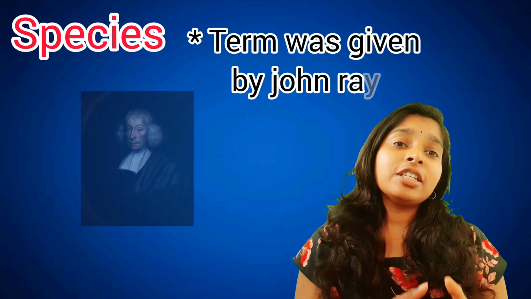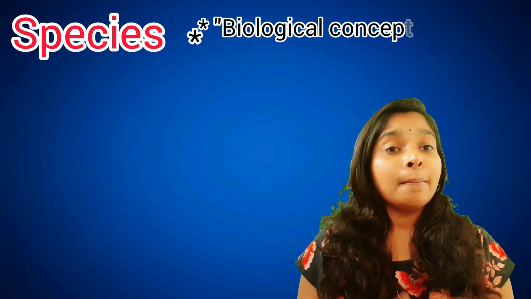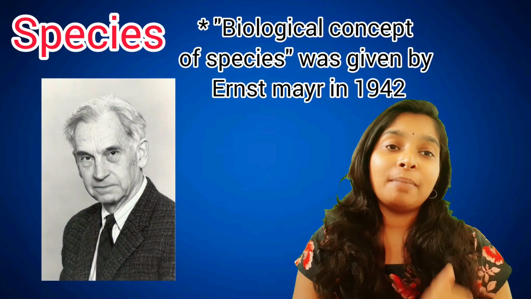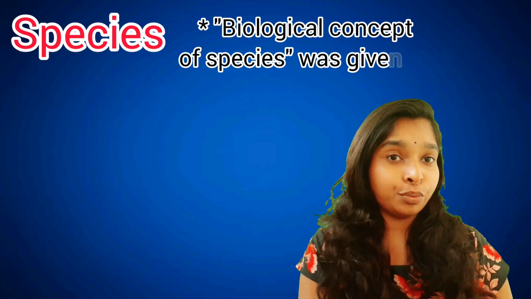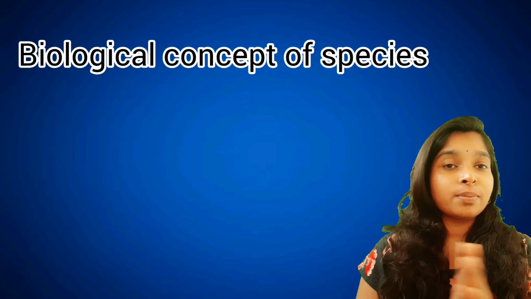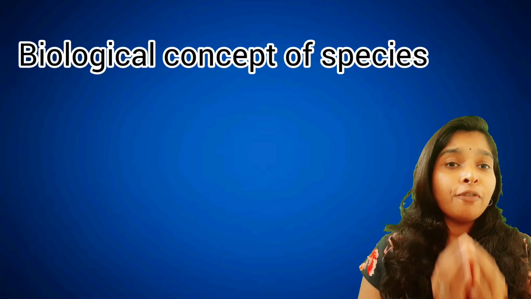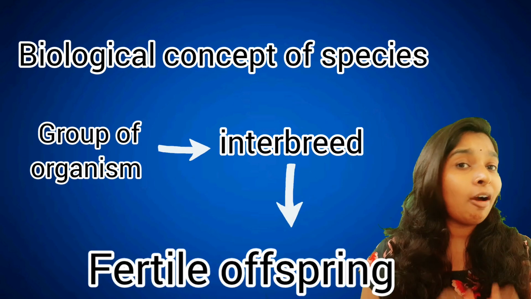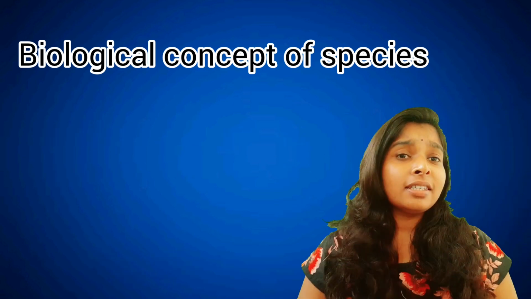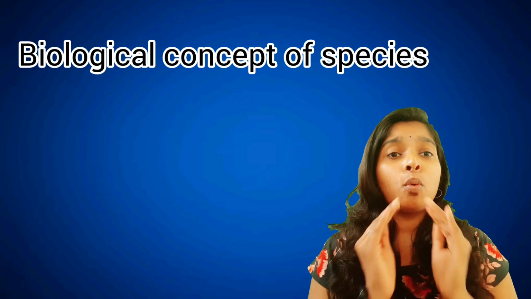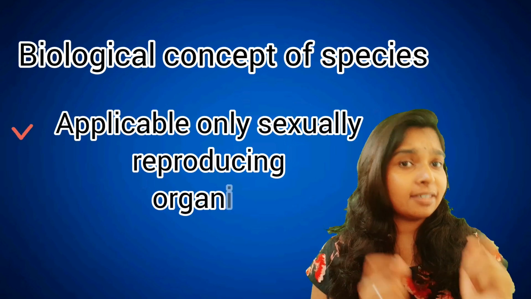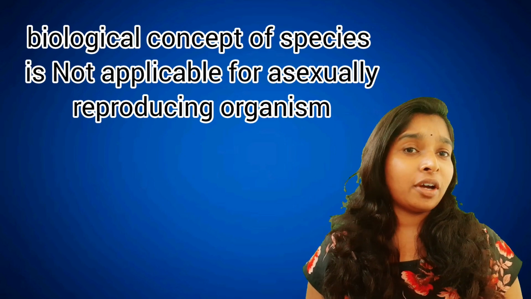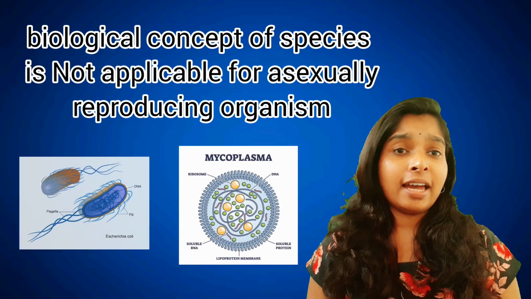The term species was given by John Ray, and the basic biological concept of species was given by Ernst Mayr in the year 1942. The biological concept of species explains that a group of closely related organisms can interbreed in nature and give fertile offspring. But this concept of Mayr was applicable only for sexually reproducing organisms. There are organisms that have only an asexual mode of reproduction, like mycoplasma, bacteria, etc.